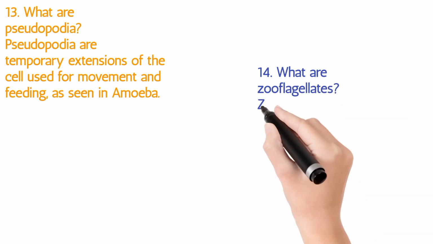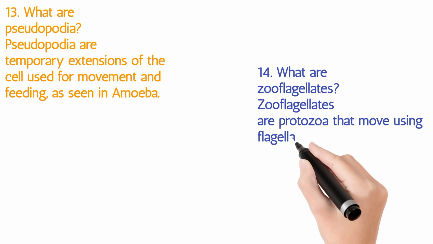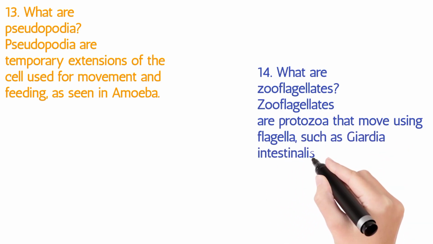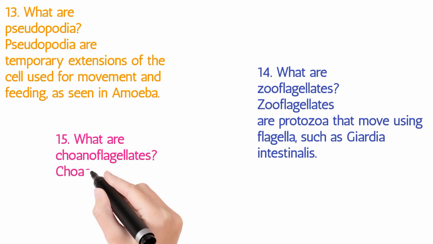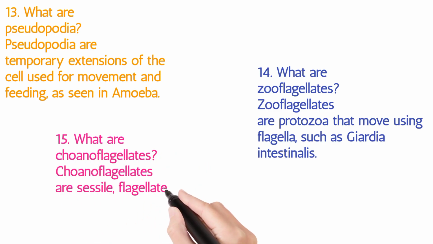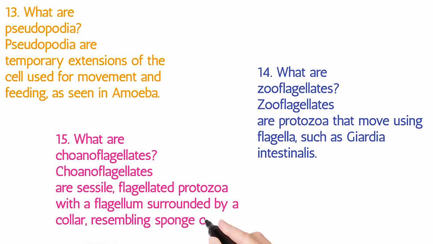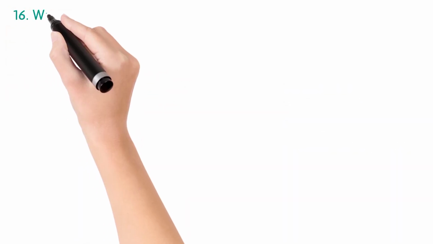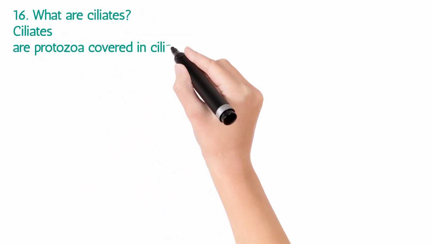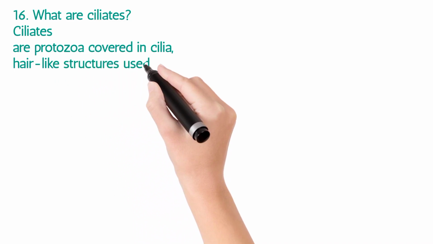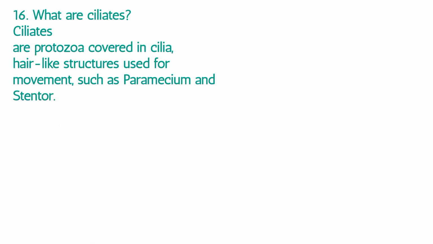14. What are zooflagellates? Zooflagellates are protozoa that move using flagella, such as Giardia intestinalis. 15. What are choanoflagellates? Choanoflagellates are sessile, flagellated protozoa with a flagellum surrounded by a collar, resembling sponge cells. 16. What are ciliates? Ciliates are protozoa covered in cilia, hair-like structures used for movement, such as paramecium and stentor.